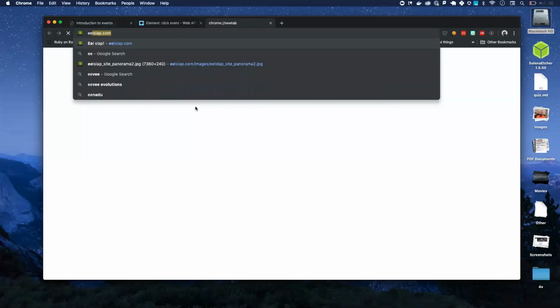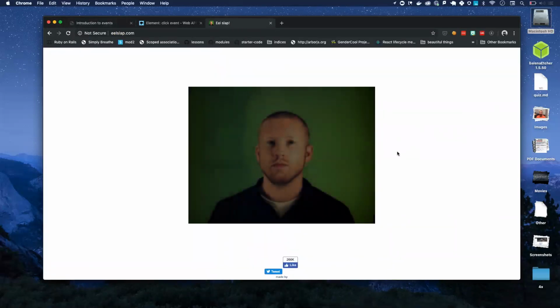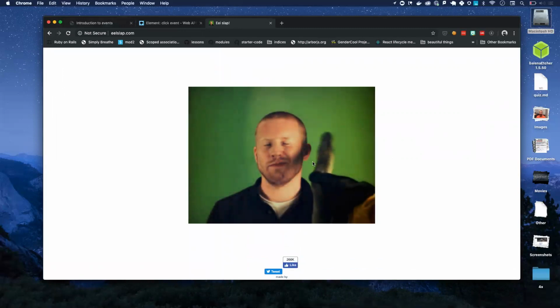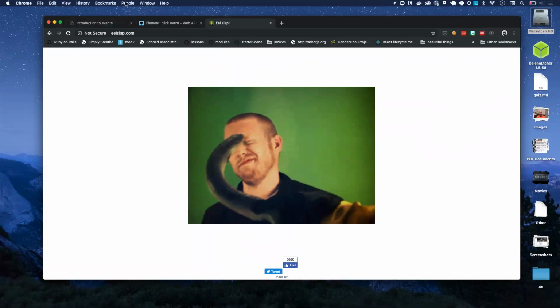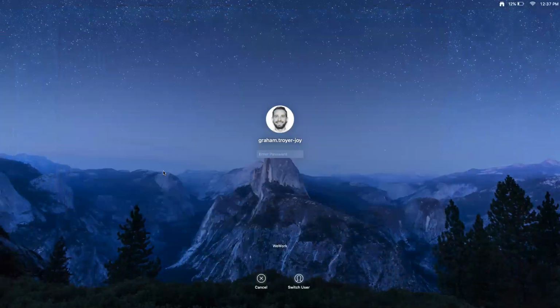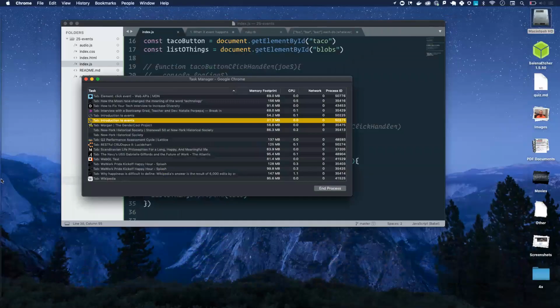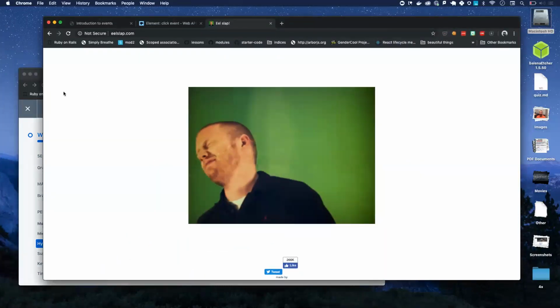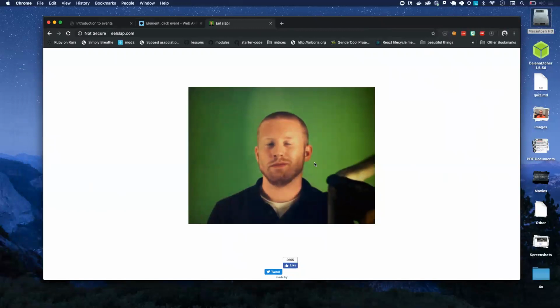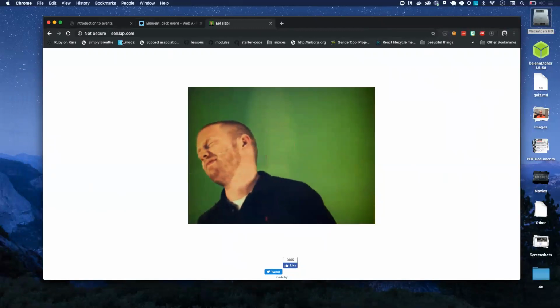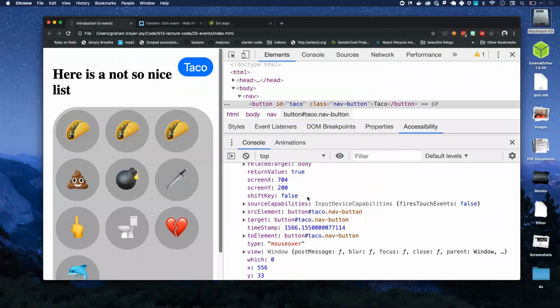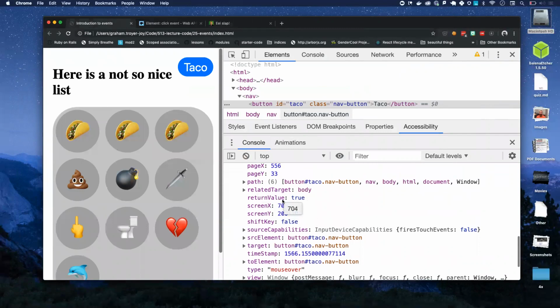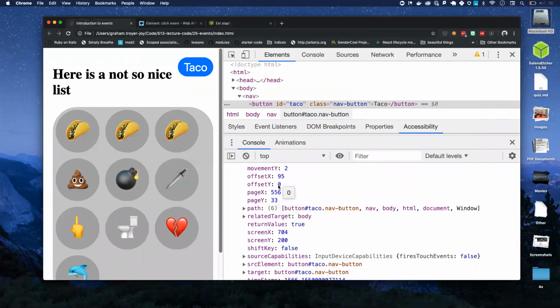Good. So let's go back to eelslap. I suspect what they're doing here is, as you move the mouse, they're looking at this event object. As we go from left to right, from right to left, every time that mouse move event fires, we have a slightly different screen X, screen Y, or maybe page X, page Y, or offset X, offset Y, which gives us a sense of how the mouse is moving.